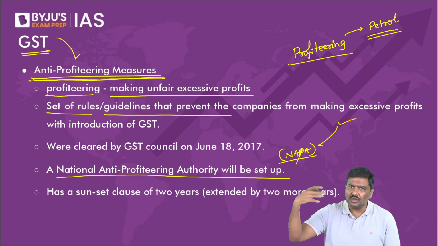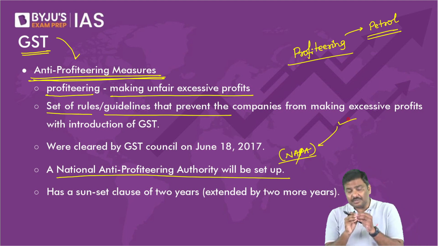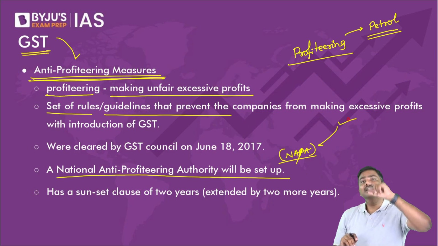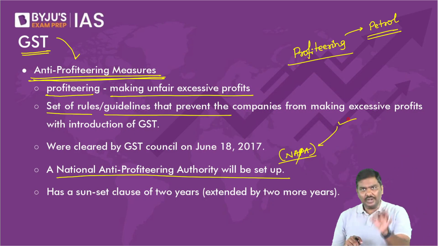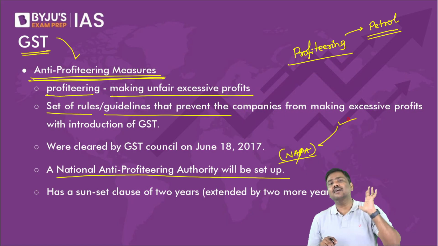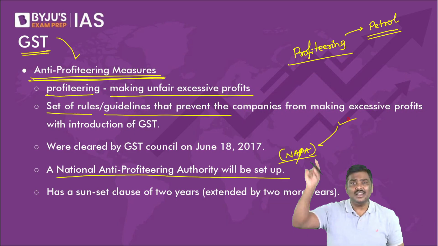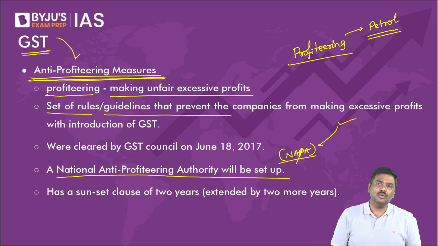If the authority finds out that the company is profiteering, then the authority will impose penalties on the company, and in extreme cases, the authority can even cancel the license of the company involved.